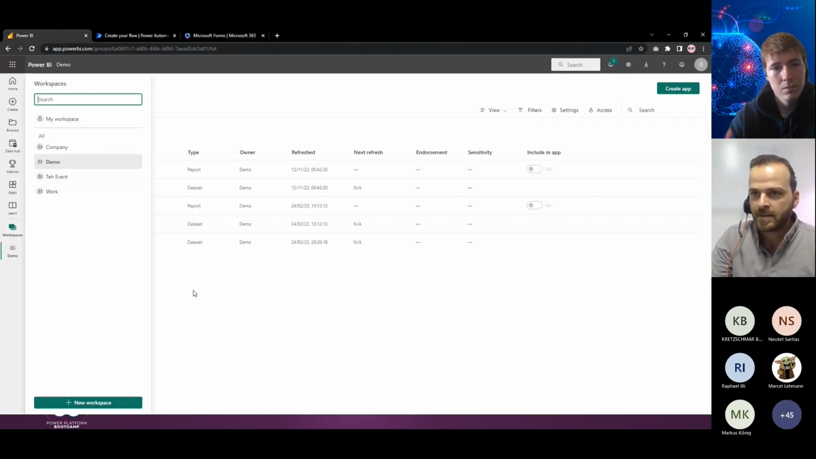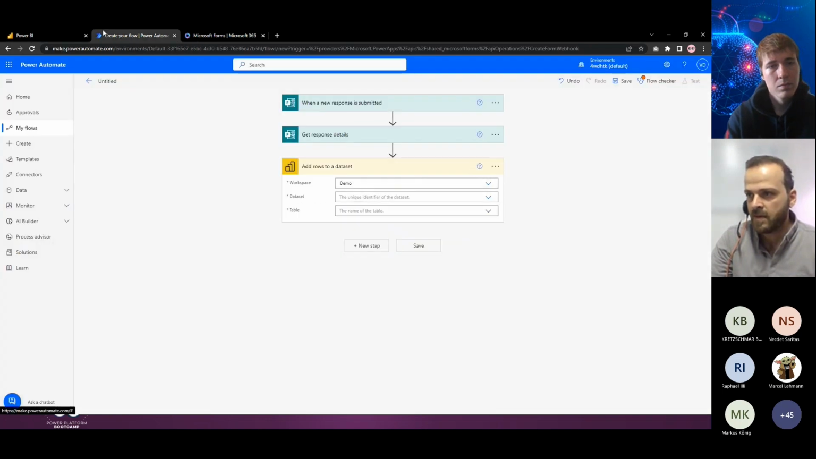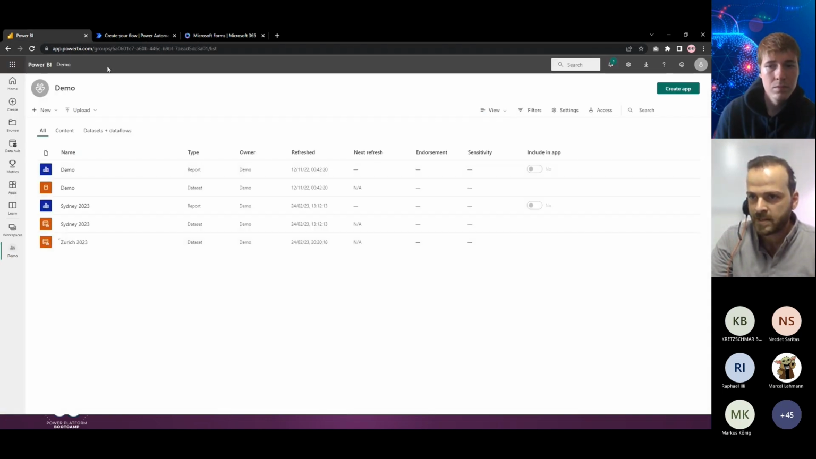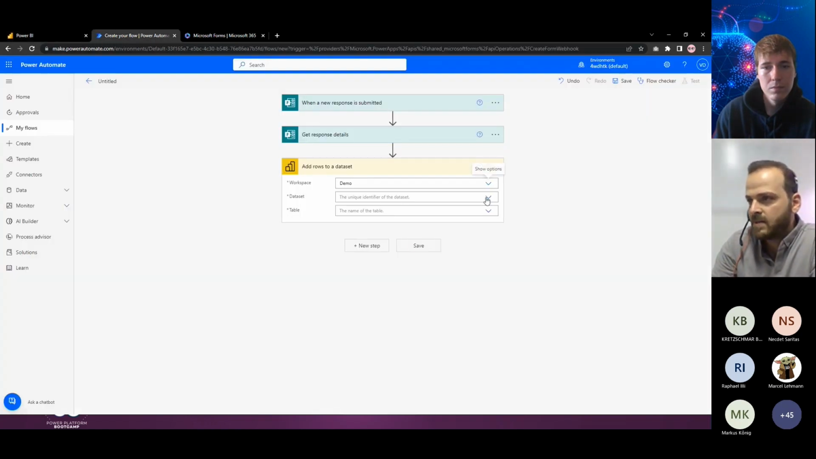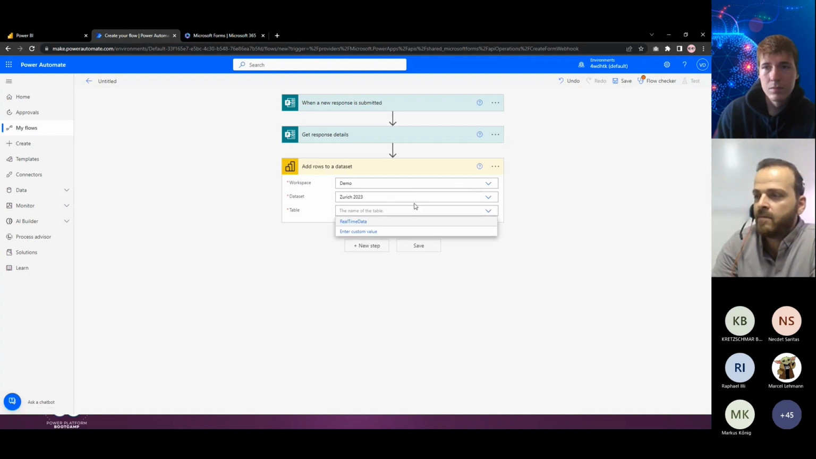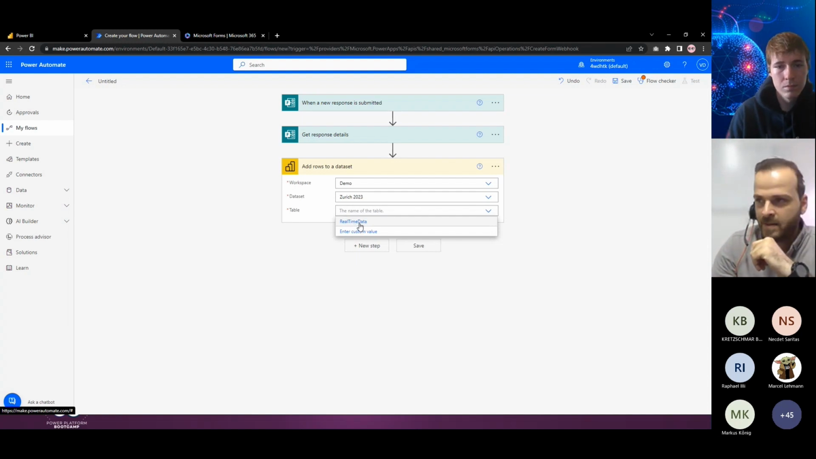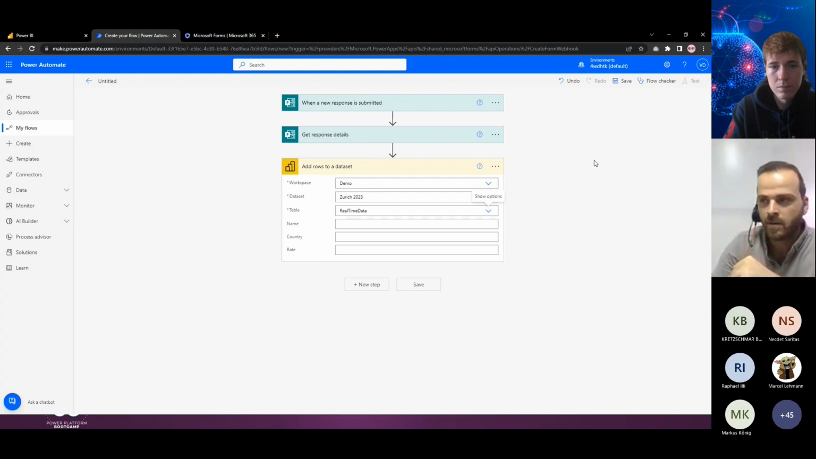I have four data workspaces here. I want to save it in the demo workspace because I created this in 2023 inside the demo workspace. The dataset will be the dataset I created, this one, and the table name is real-time data. If you create a streaming dataset, the default name for the table, which is only one table, is real-time data. So I will select that one. Okay, that's done. We created our flow.